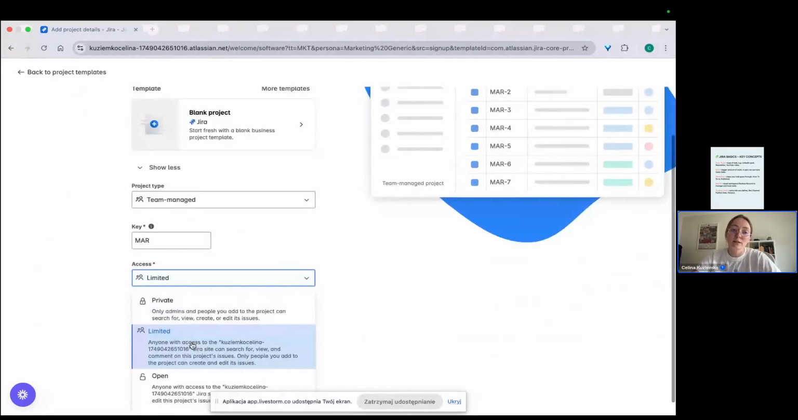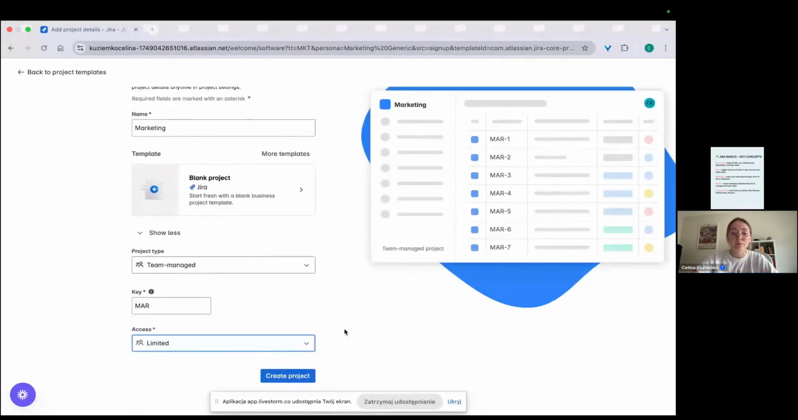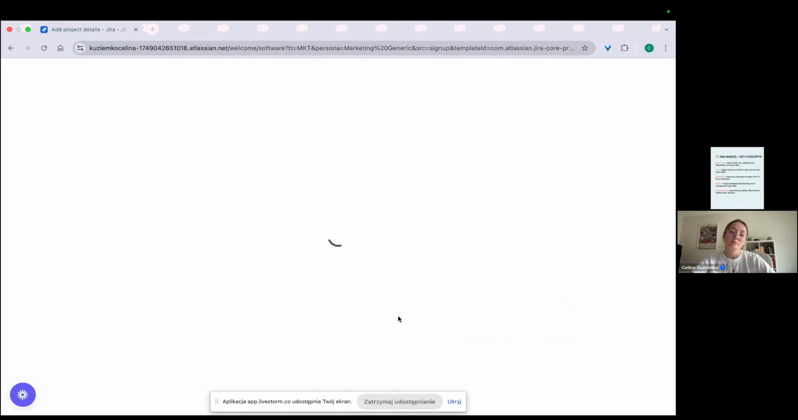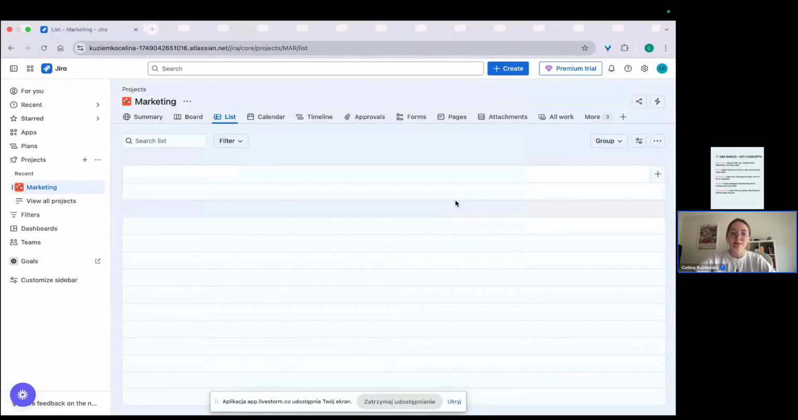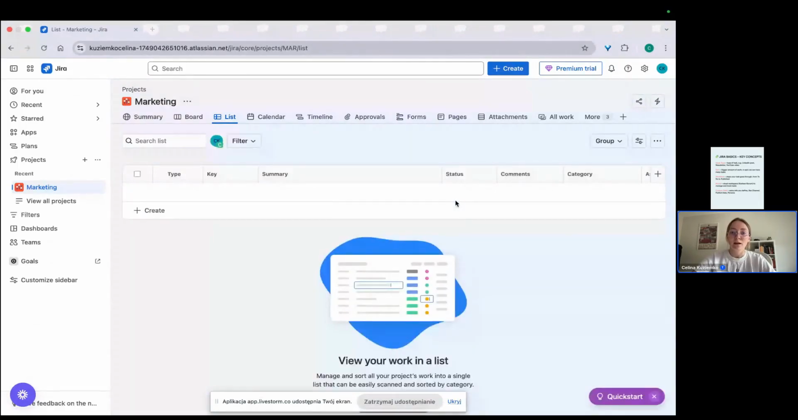And here you can choose access. It can be private, limited, or open. I recommend limited, so everybody who has access to your license can see this, and you can add people to create and edit issues. And create. Okay, this is a very basic view.